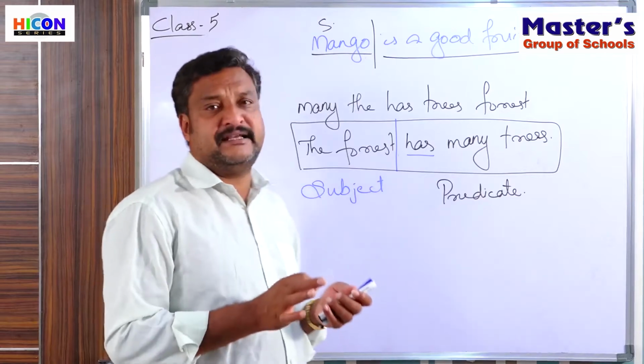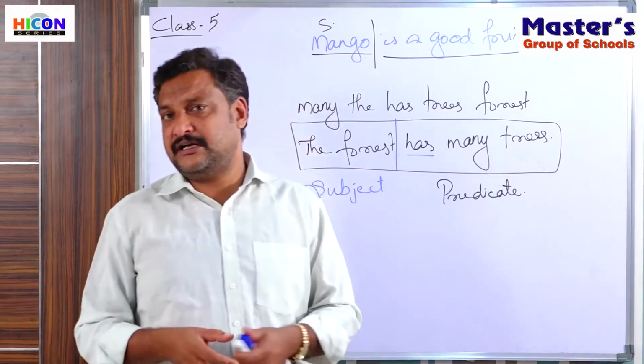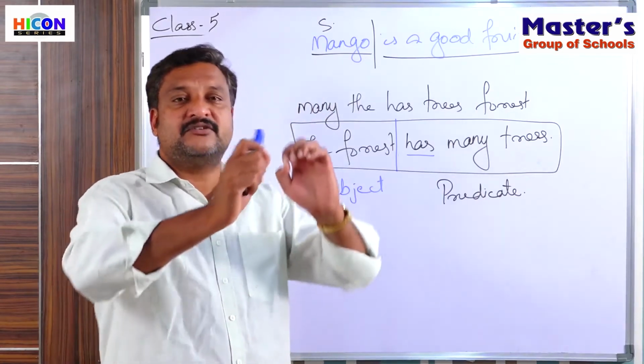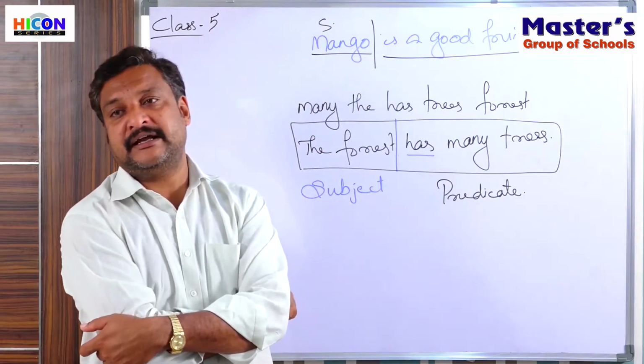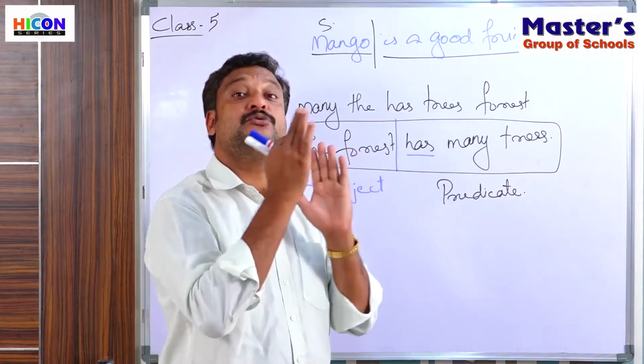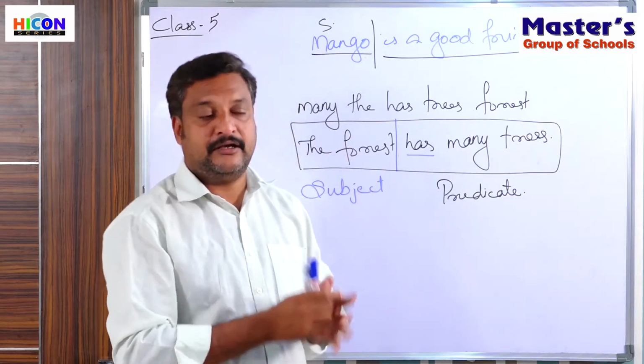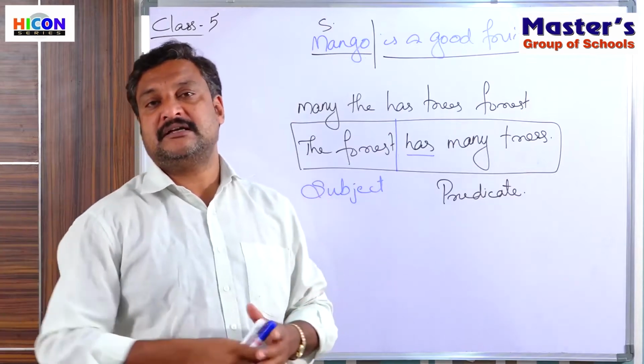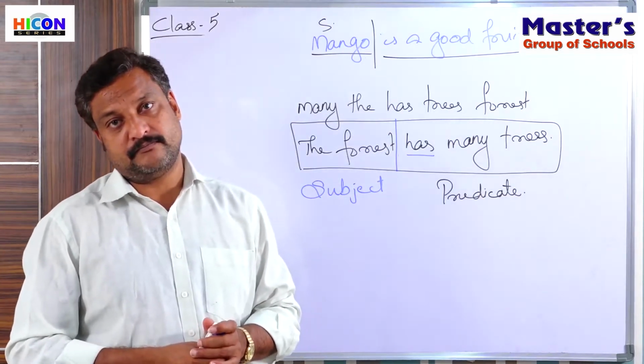So every sentence has a subject and a predicate, and the easiest way to identify them is to locate the verb. Up to the verb is usually the subject, and from the verb the remaining part is the predicate.